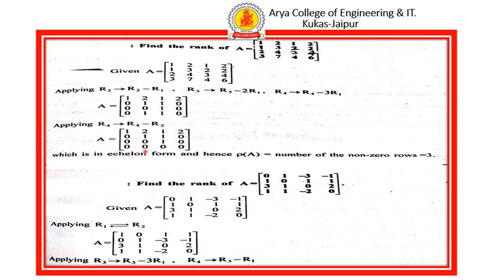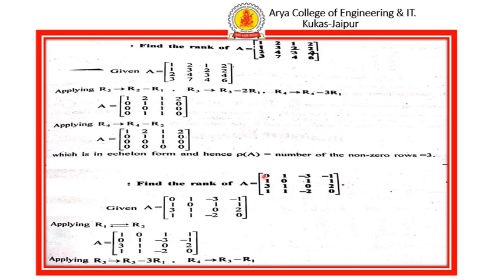Then it is in the upper triangular matrix, so it is the echelon form, and after converting the matrix into echelon form, we calculate the number of non-zero rows, which is equal to the rank of the matrix. Here we see that the fourth row is the zero row and non-zero rows are 3, so the rank of the matrix is 3. Next question, find the rank of the matrix A equals this term by echelon form.